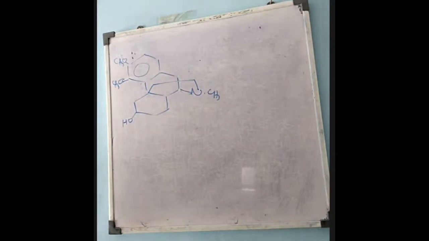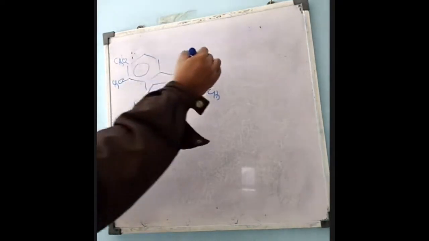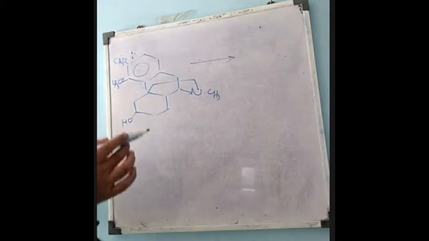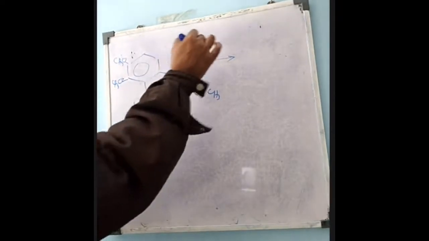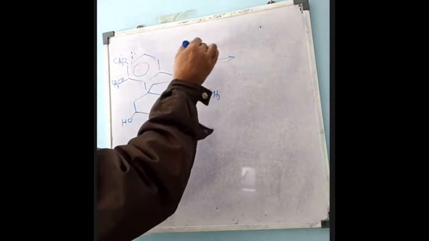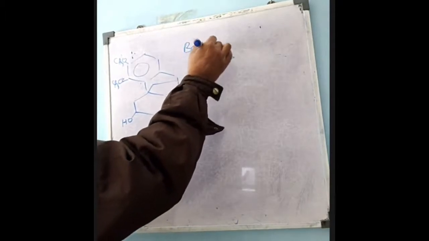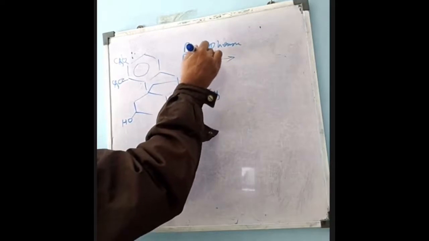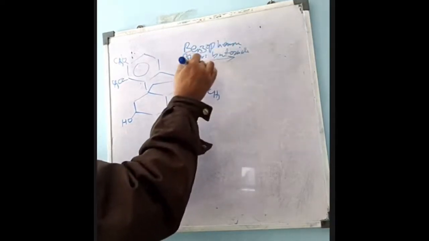The acetone will be converted into alcohol, and this compound will be converted to ketone. So that is known as Oppenauer oxidation. Here I just used benzophenone in presence of potassium tertiary butoxide.